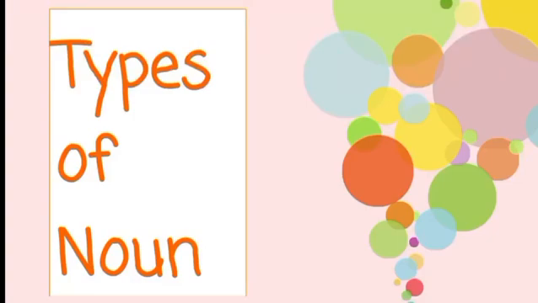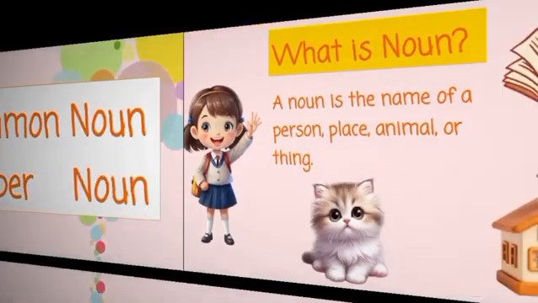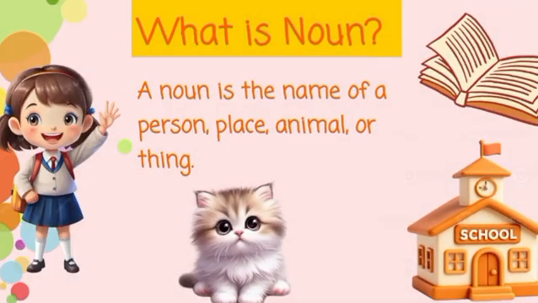Types of noun. Today we will learn about common noun and proper noun. But before we start, we should know what is noun. A noun is the name of a person, place, animal or thing. We can say noun is the naming word. Name of anything is called noun.